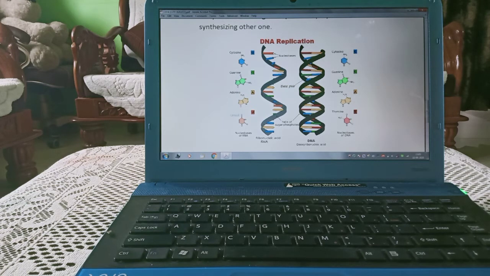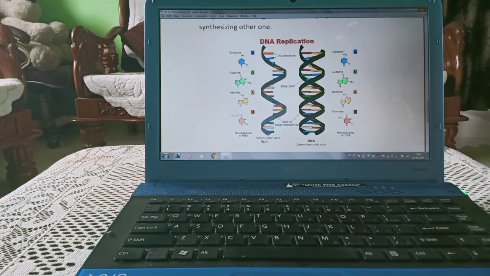Replication means a replica of DNA is formed, an exact Xerox copy of DNA is formed, and it becomes single stranded. You can see if it breaks from between, it will become in this manner. These are nucleobases, these are base pairs and this is the helix. Now here from the center it is segregated.